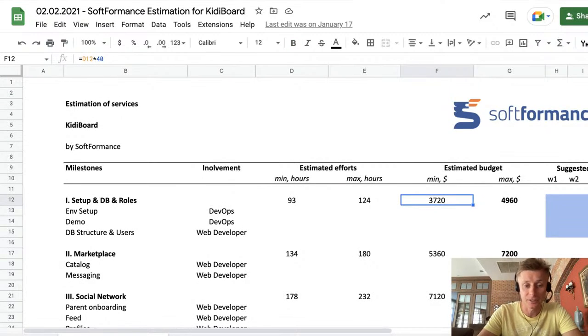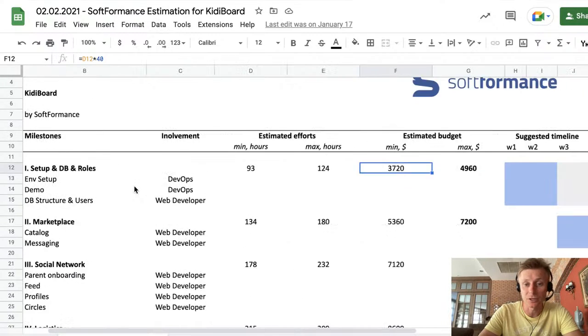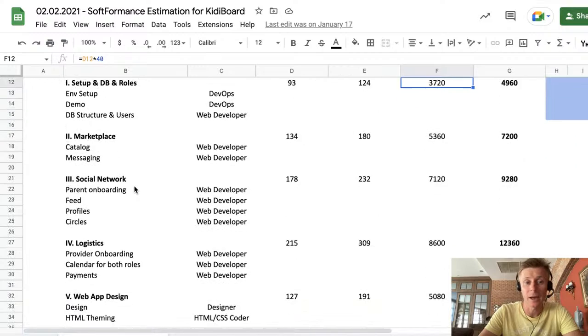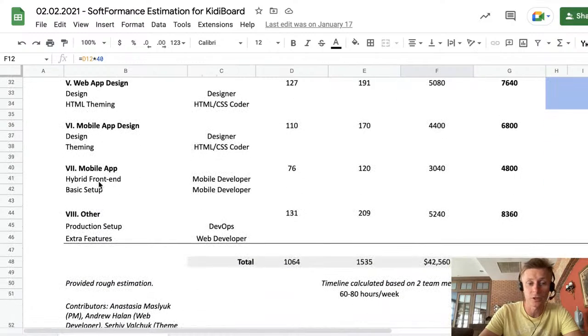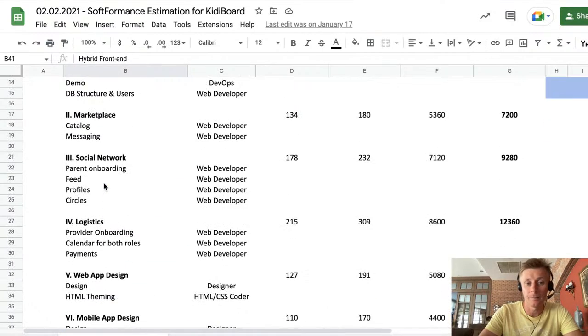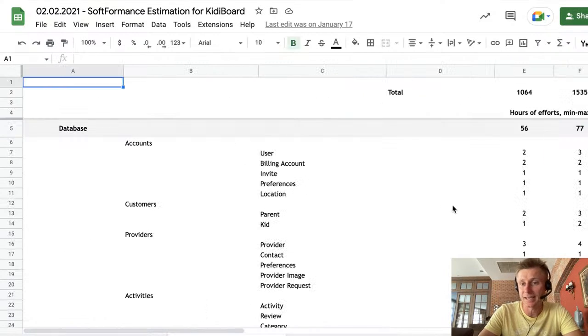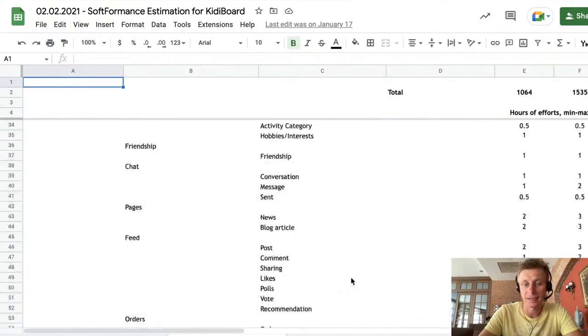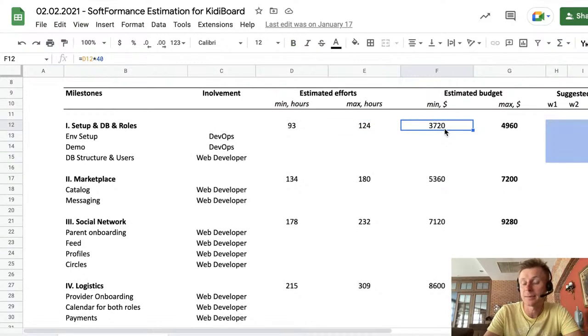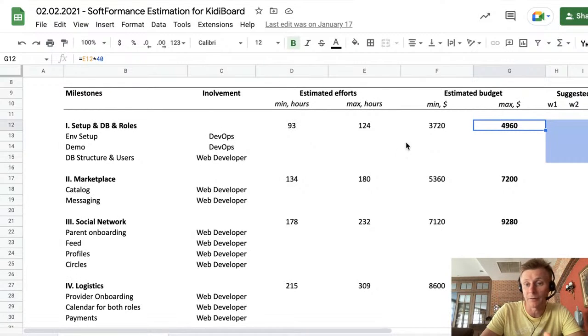This is the first tab of that SoftFormance estimation spreadsheet, and here you can see we have a list of bigger milestones. For each milestone we include the key components, what kind of roles will be involved, and the optimistic and pessimistic estimate in hours. Basically it's a sum of these tasks, and then we have the estimated budget, minimum and maximum. Still, after the workshop we have a range.